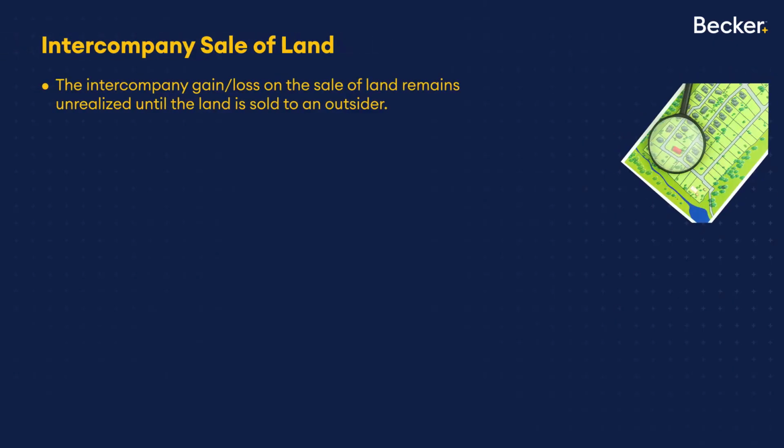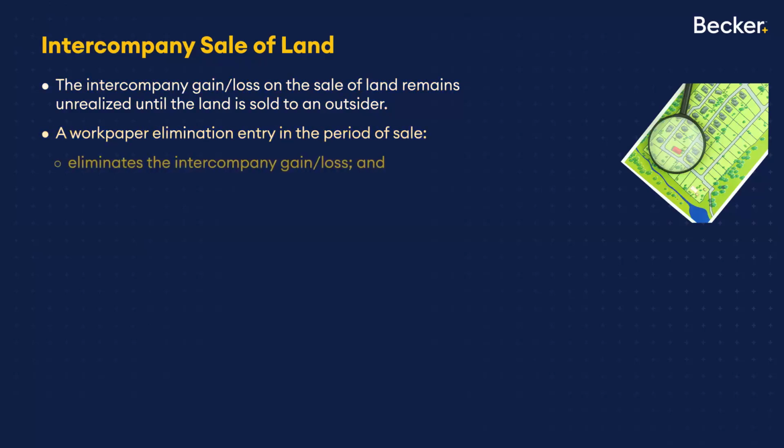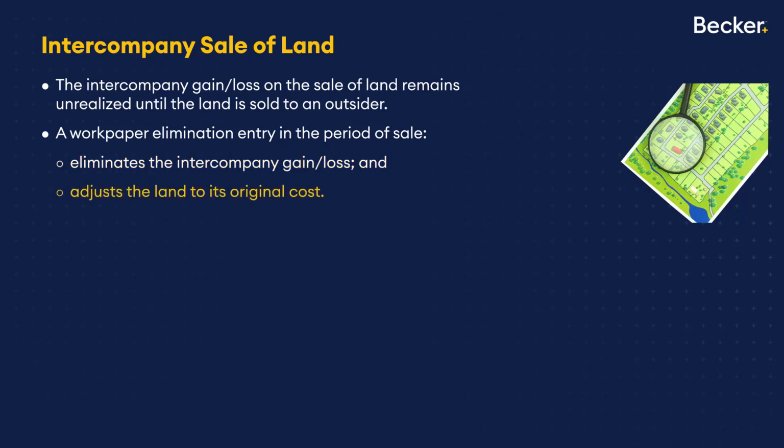All right. So we've sold merchandise. We've retired bonds. What else could we do? Well, a big one is we could buy or sell fixed assets. We're going to deal with the easiest of the bunch, land. Why is it easier? Because you don't depreciate it. It makes it a little more straightforward. If the land is sold parent to sub or sub to parent, related parties effectively, whatever gain or whatever loss is recognized is eliminated, right? Because that is as if that transaction never happened. So the work paper elimination is going to get rid of any intercompany gain or loss, and in so doing, it's going to return the land to its original cost, which is where it was on the original company's books.